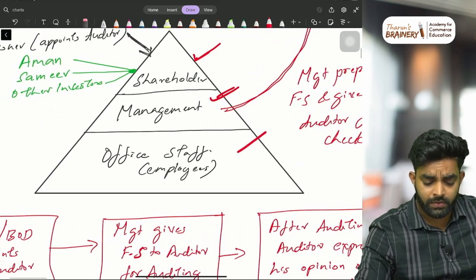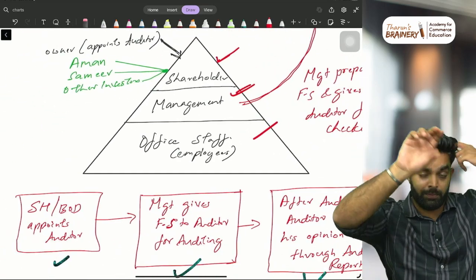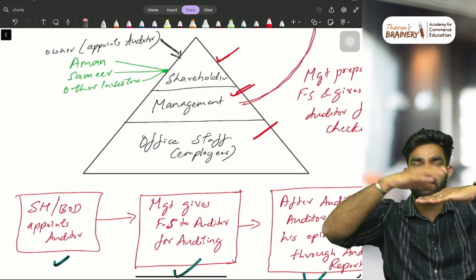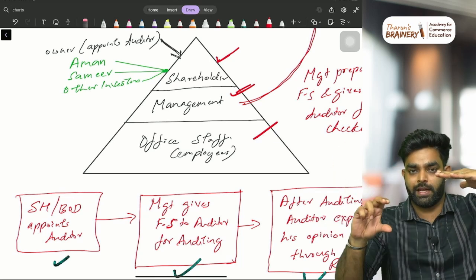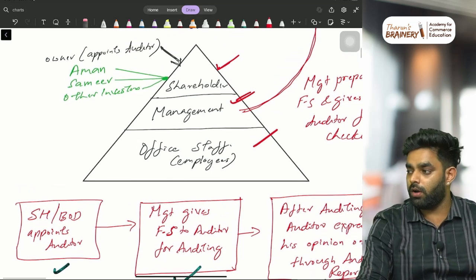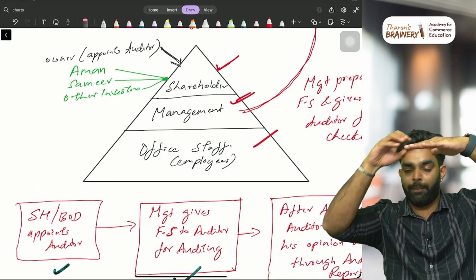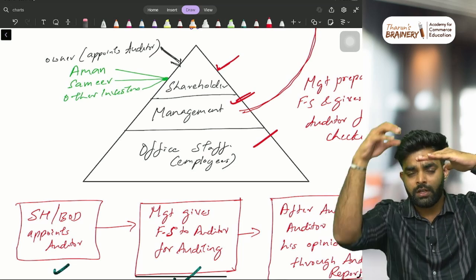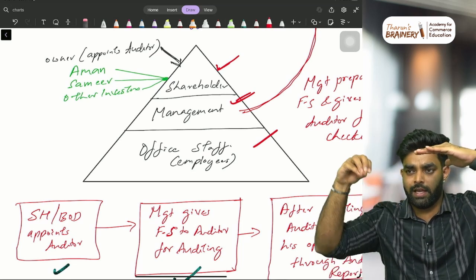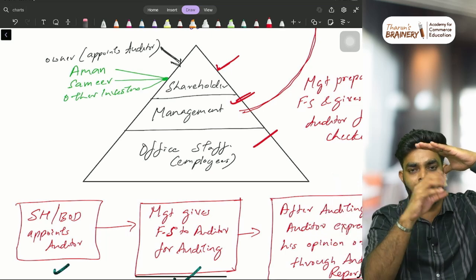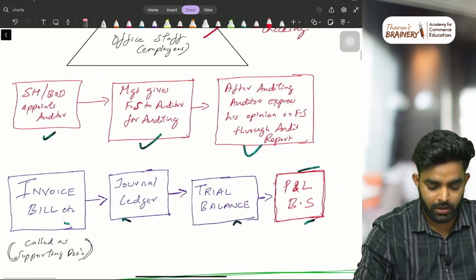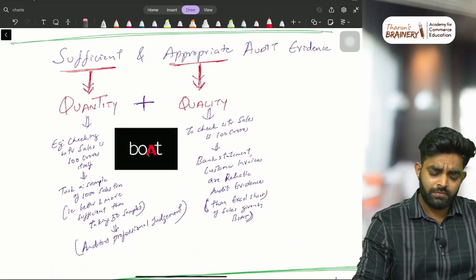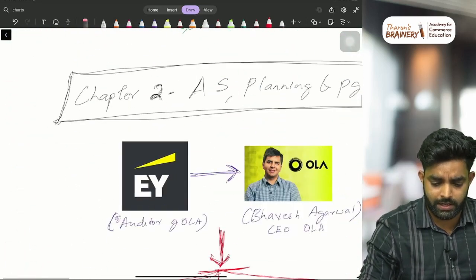Then next, this you may know. In a company, the process of auditing, everyone knows, but still I'm saying: shareholders are at the top, and they appoint the auditor. Below shareholders is the management, the people who run the company. Shareholders appoint the auditors to check whether whatever management is doing is correct or not. Management prepares the financial statements and gives them to the auditor. The auditor will check them and give them back to the shareholders, management, everyone. That is the process. Then audit evidence should be sufficient and appropriate. I don't want to explain that too much. Then the first chapter is done.